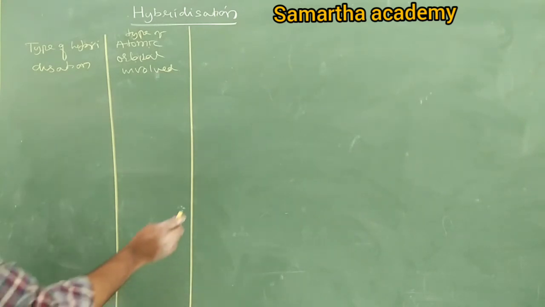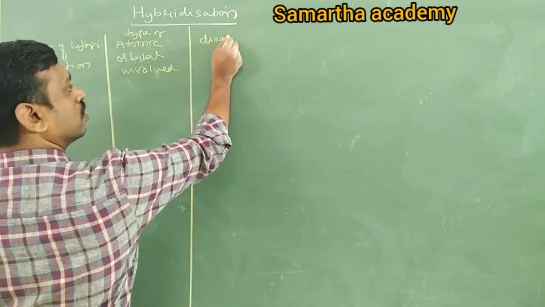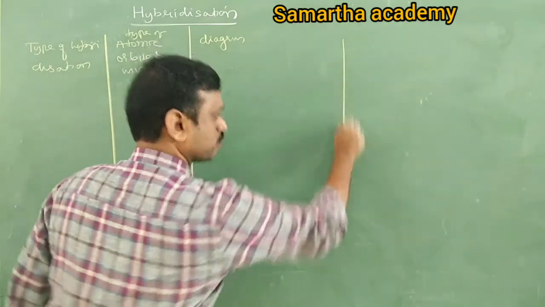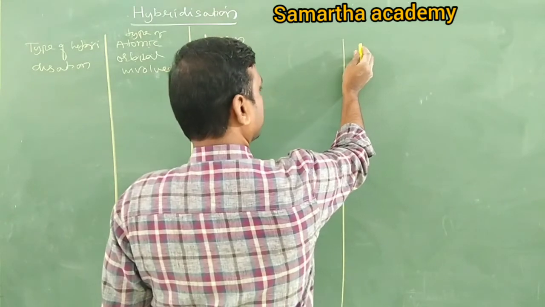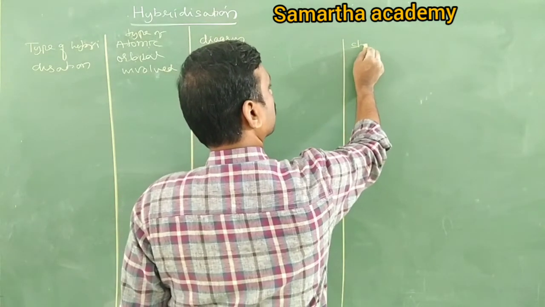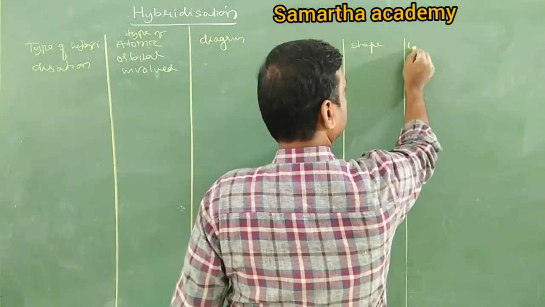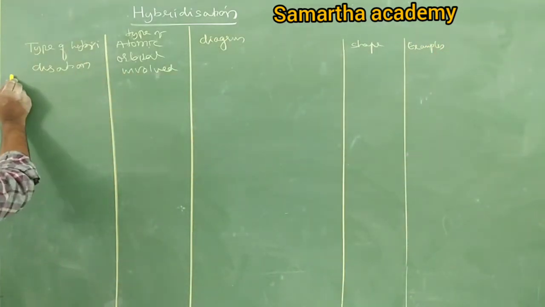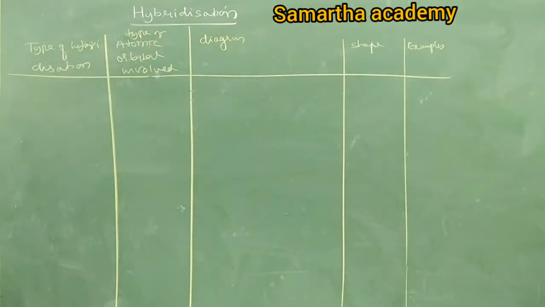Next, the third column is the diagram, so leave a little large space. Next, the last column is shape, and one more column is example. What are the examples? Come on, tell me. So the first hybridization is sp.